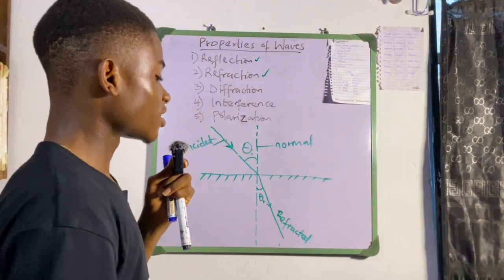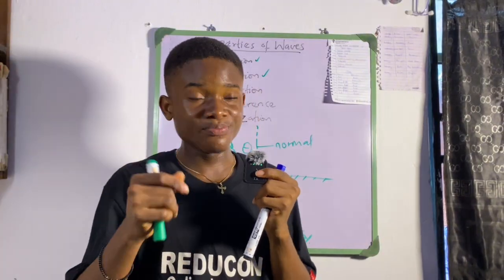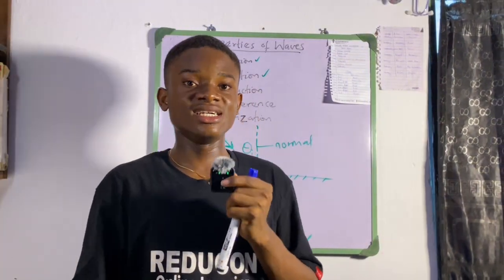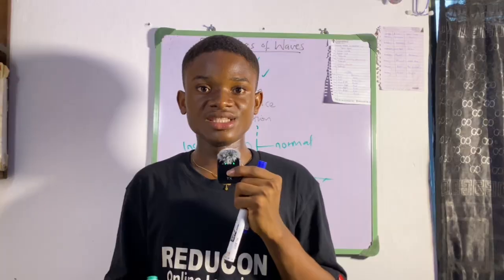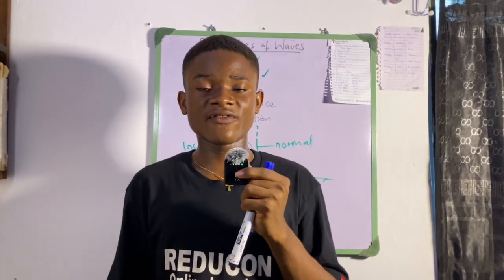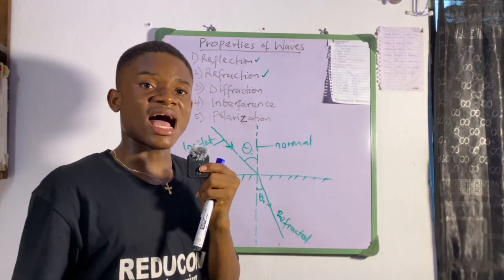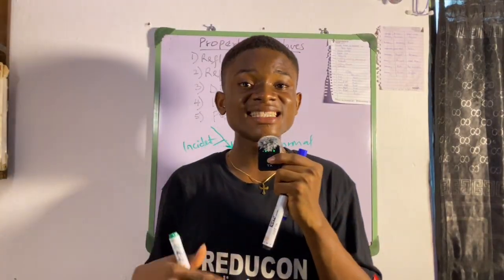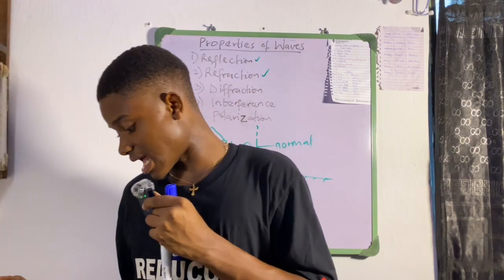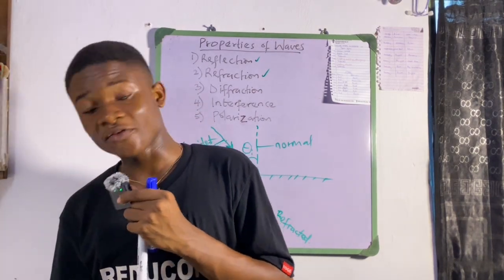All right. So refraction is the bending, the change in speed, the change in direction of a wave as it passes from one medium to another. And actually it is from a less dense medium to a denser medium, or even vice versa.